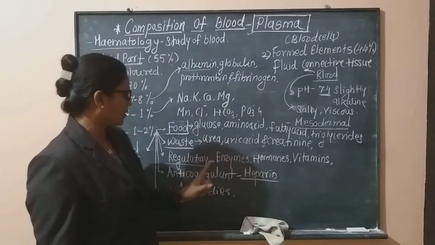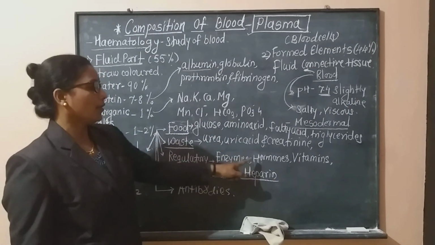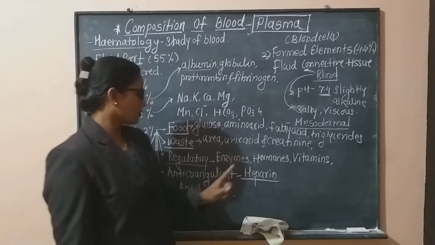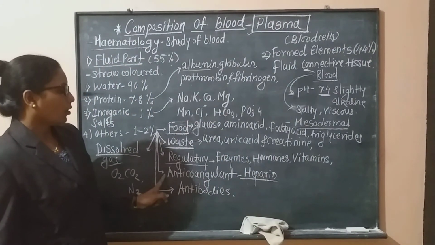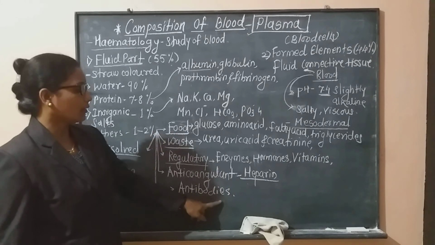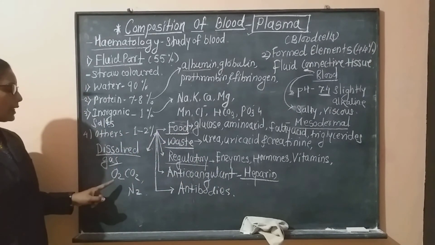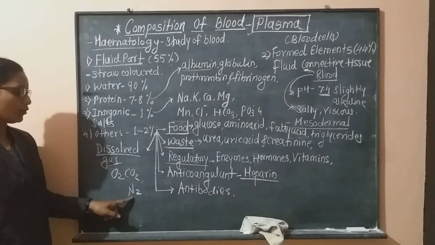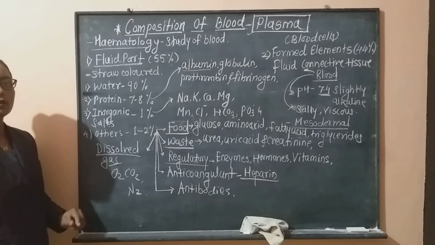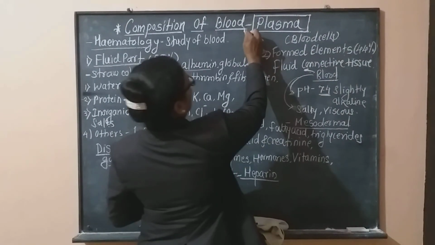Regulatory substances include enzymes, hormones and vitamins. The anticoagulant heparin is also present in our blood. The antibodies are the protective cells. And dissolved gases like oxygen, CO2 and nitrogen are also present in the blood.